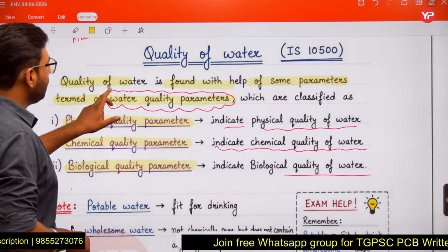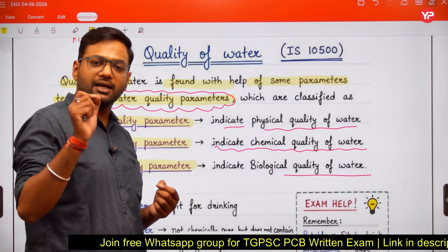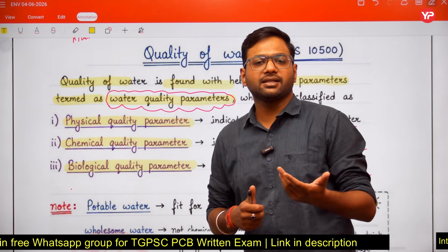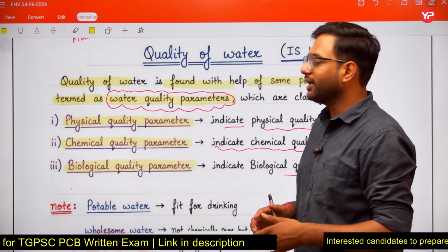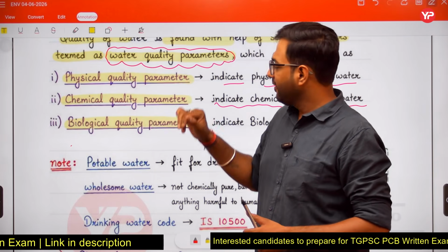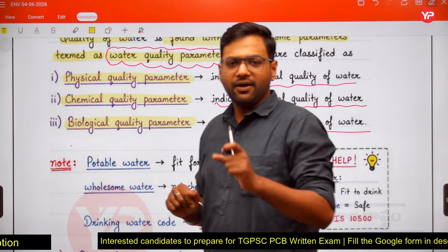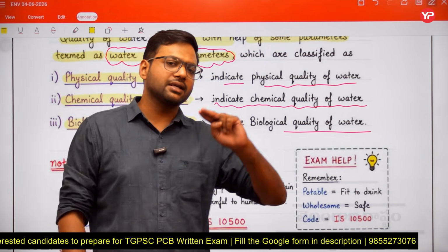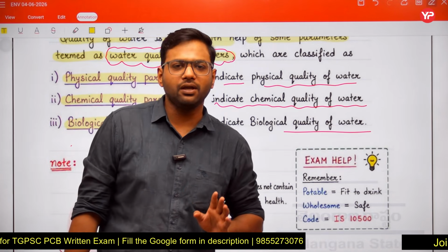So again, you are going to find the quality of the water, and it will be found with the help of certain parameters. Those parameters will help you in assessment of the water quality, and those parameters are termed water quality parameters. Water quality parameters are classified as physical quality parameter, chemical quality parameter, and biological quality parameter. The physical quality parameter indicates the physical quality of the water, the chemical quality parameter indicates the chemical quality of the water, and the biological quality parameter indicates the biological quality of the water, right?